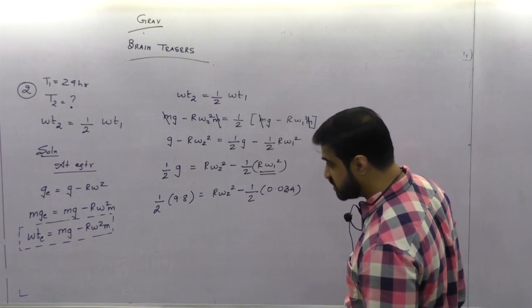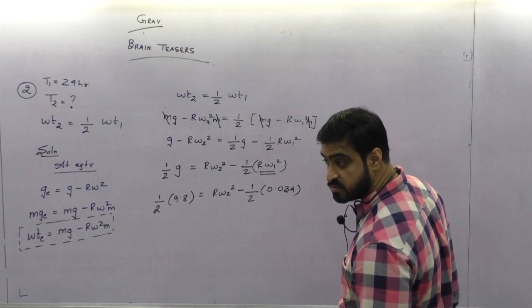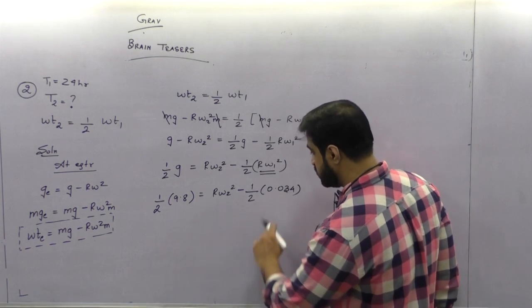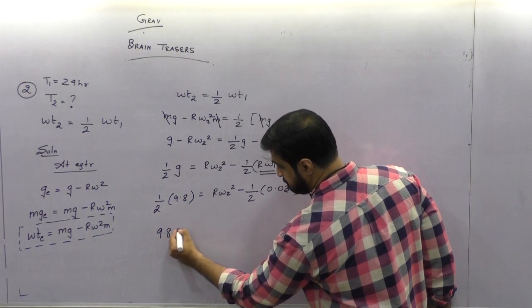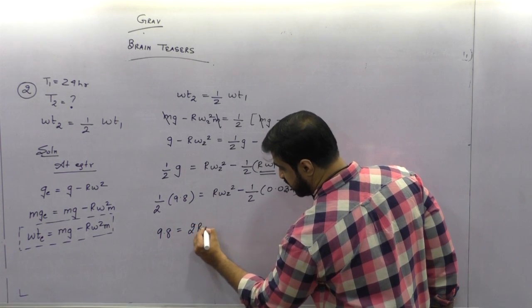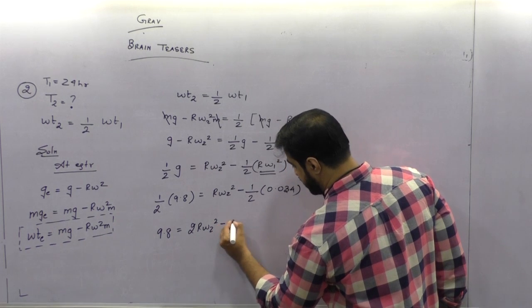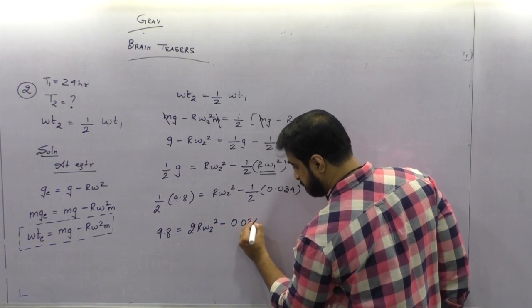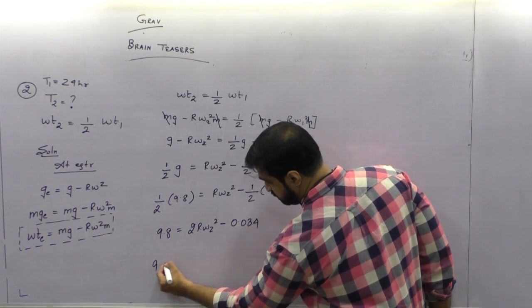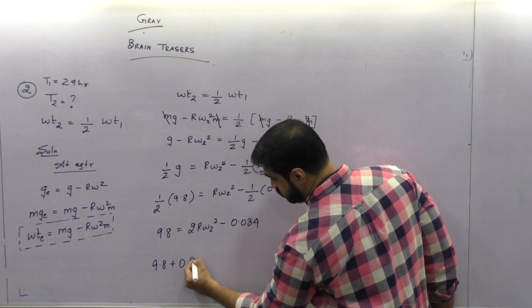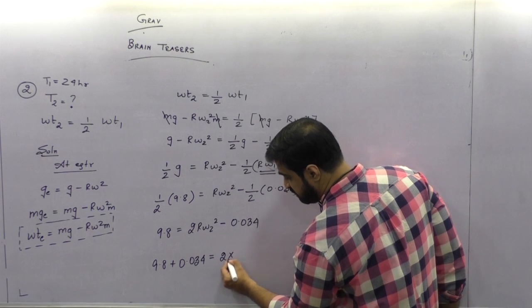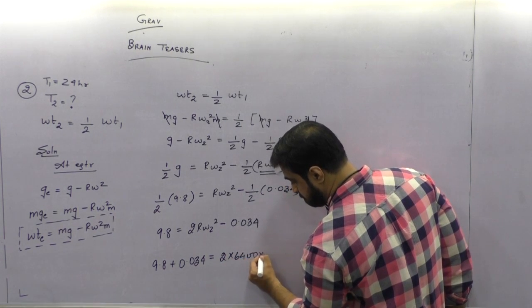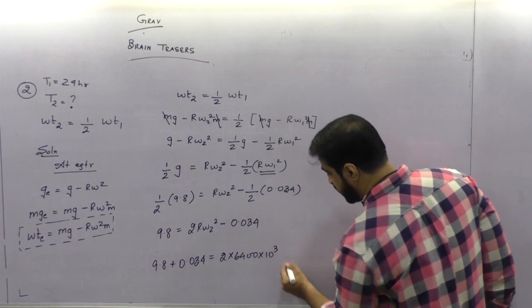You getting my point? What's happening? Can I multiply the whole equation by 2? So it will become 9.8. 2r omega 2 square minus 0.034 will come here, 9.8 plus 0.034, right? Will become 2. R ka value is 6400 kilometer into omega 2 square.